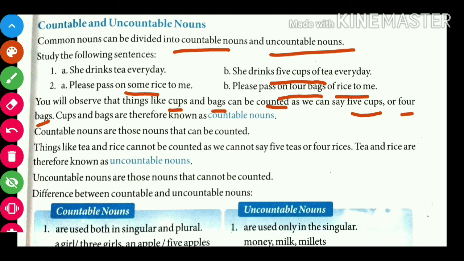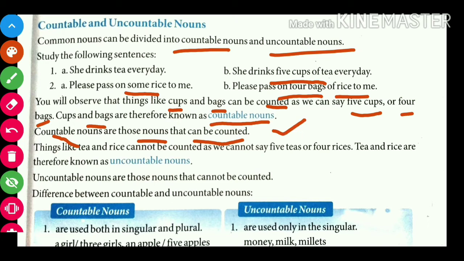Cups and bags we can count, the 5 cups she drinks or 4 bags of rice she wants to pass. So here cups and bags are known as countable nouns. Countable nouns are those nouns that can be counted. This is the definition of the countable nouns.